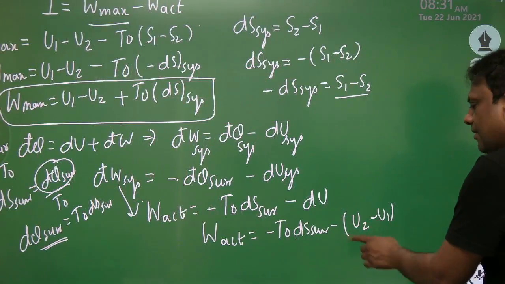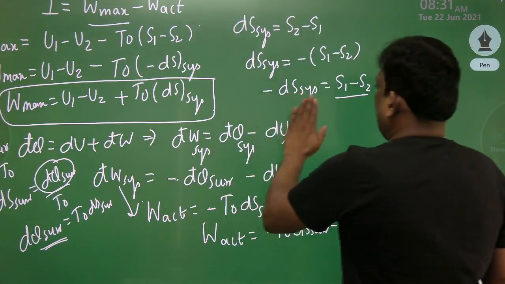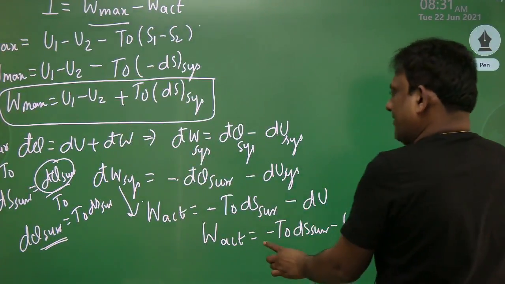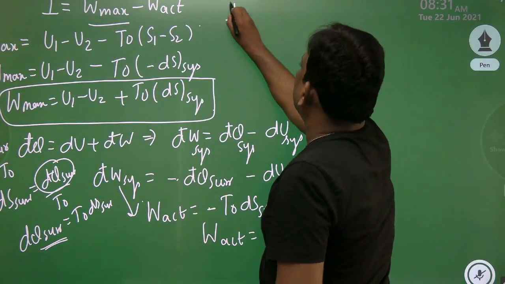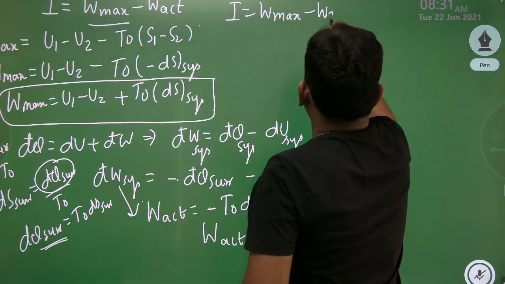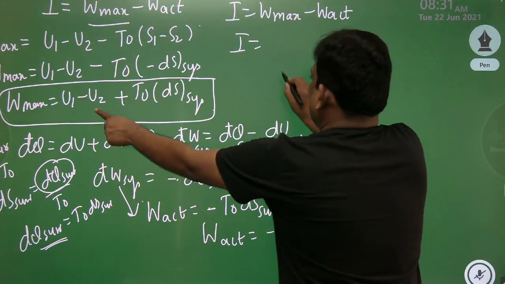So now I have actual work, I have maximum work. I repeat, let me erase this. So I have maximum work, I have actual work. What is irreversibility? It is maximum minus actual. So therefore, irreversibility is given by maximum. What is maximum?